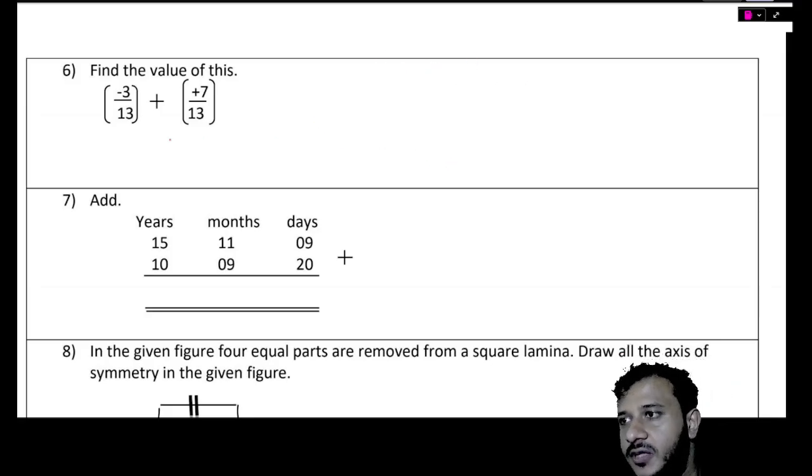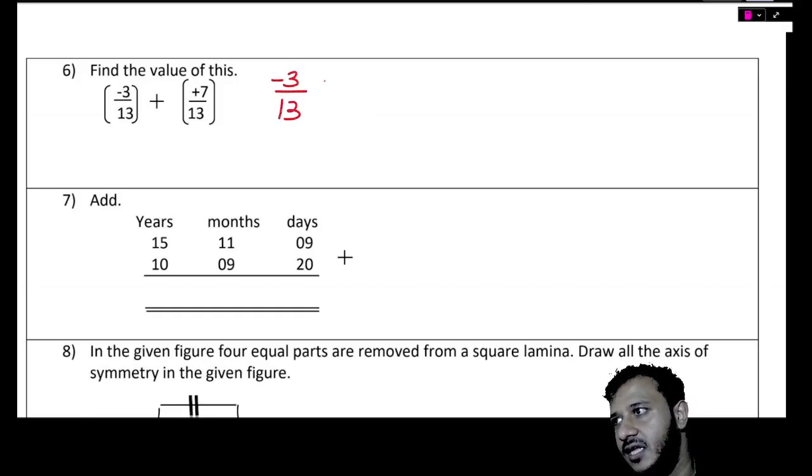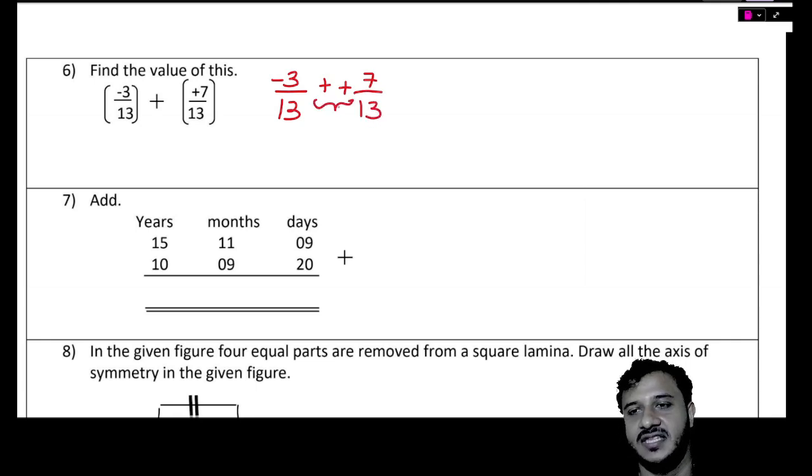Okay. Now, Pute, we have negative 3 over 13 plus 7 over 13. Can you see here a double symbol is there, Tarin? Yes, sir. So positive double symbol will become what, Pute? Can you remember? Positive, plus is a plus.